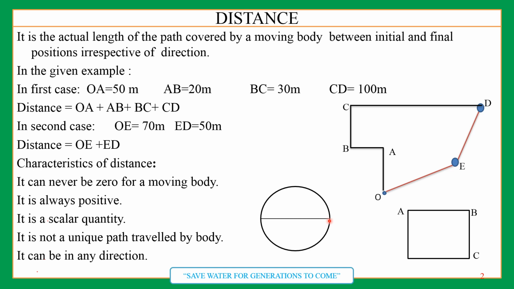So it is a circle, right? When a body is moving around a circle, one round it has taken. The formula to find out the circumference is 2 pi r. Therefore, in one round, distance covered by the body will be 2 pi r. Okay. Now, next topic.